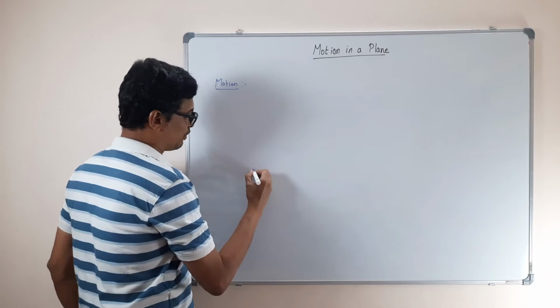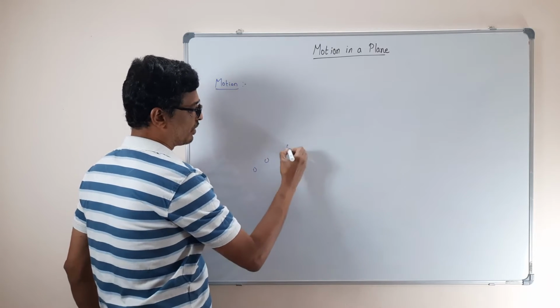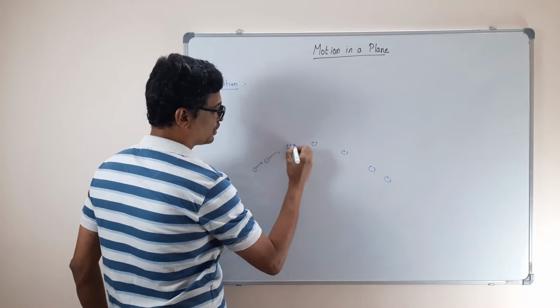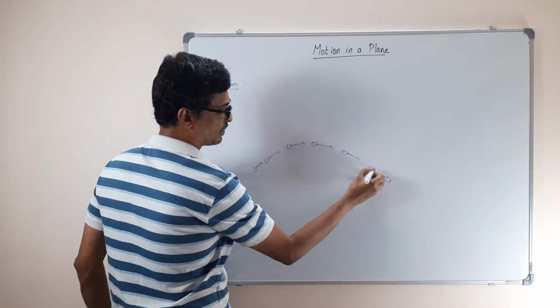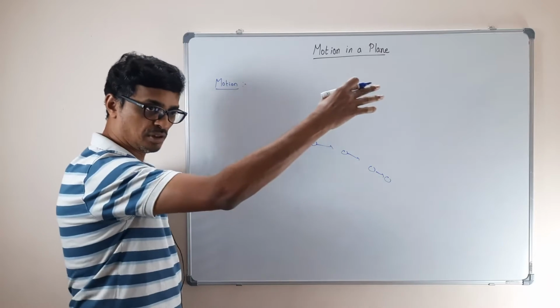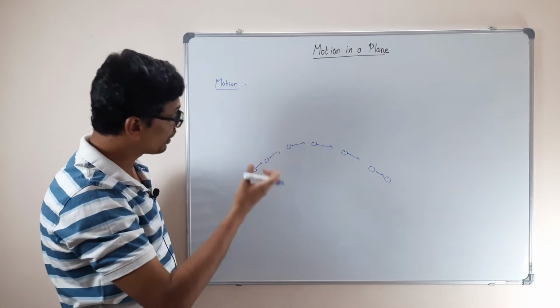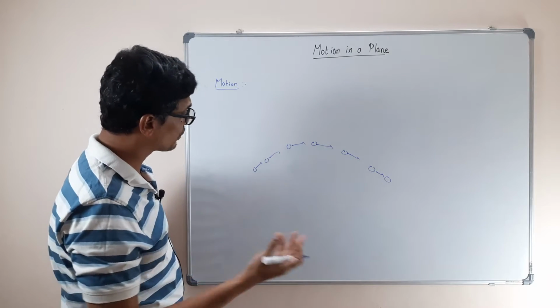When you kick a ball, the ball goes up like this and falls, so the ball is in motion. Drop a stone, the stone is in motion. What else can you give as an example?